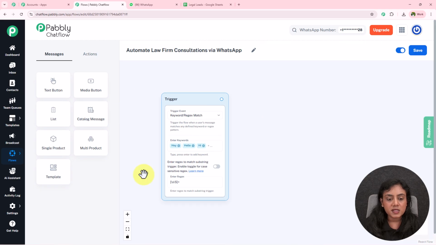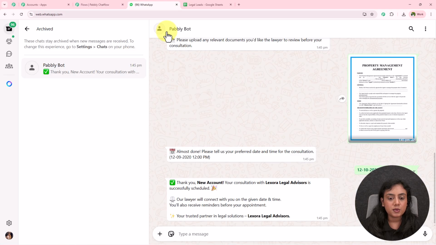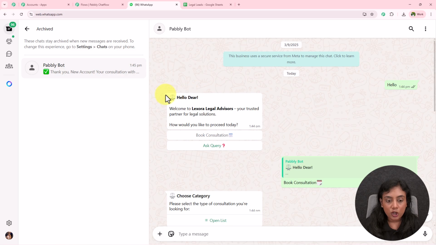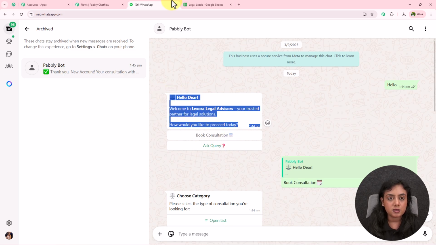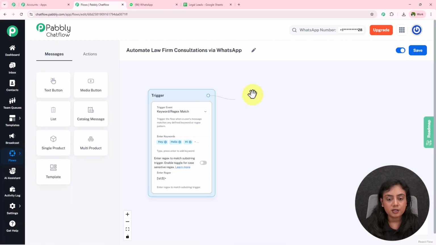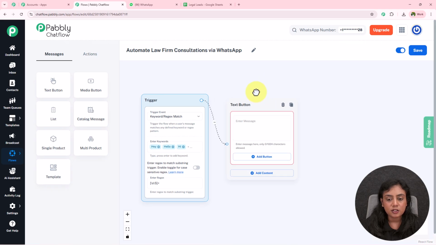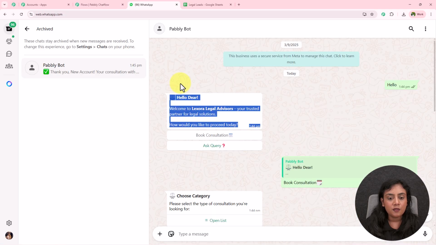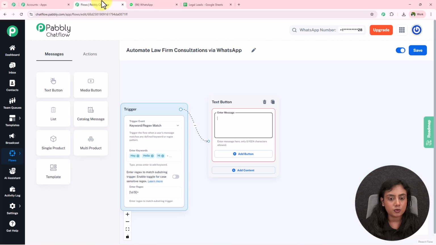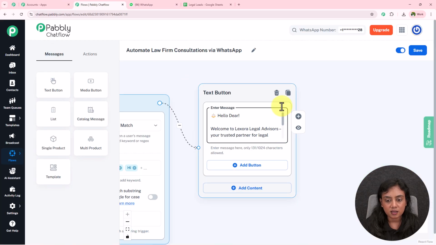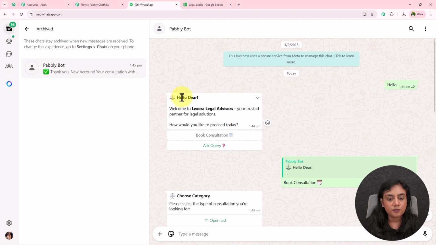Okay, so after setting up the trigger, my first message over here should be what? A welcome message. With that, I want to send two options. For that, simply drag this point of trigger, drop it in this field, select content type as text, and click the plus button. For the message, I want the same message, so I'm going to copy it from here and paste it right here.